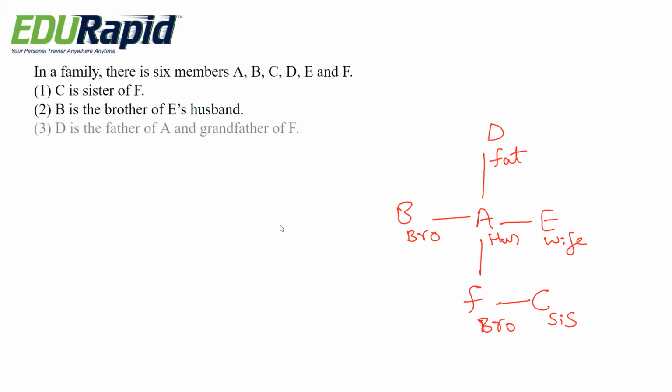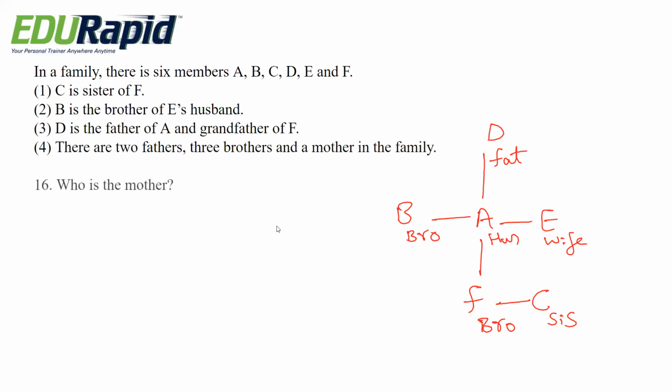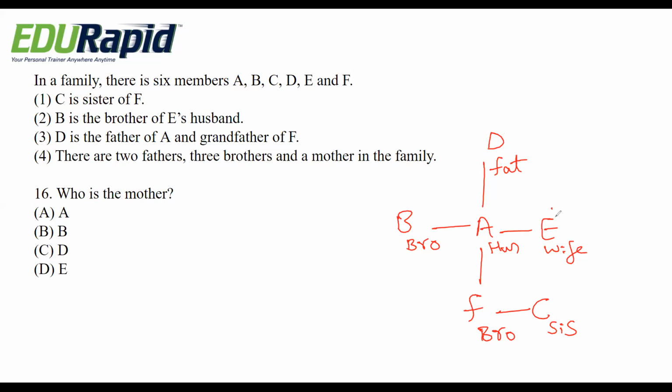So conditions are same. In this, who is the mother? Options are A, B, D, E. So here the mother is E. She is the only mother in this blood relations chart. So option D, E, is the right answer.